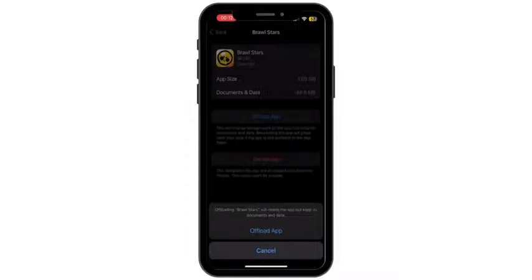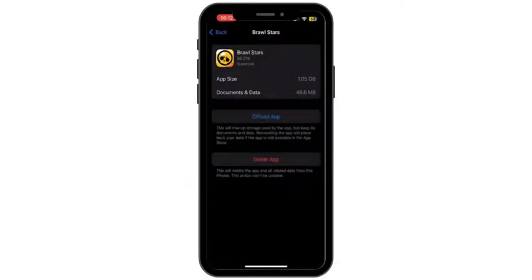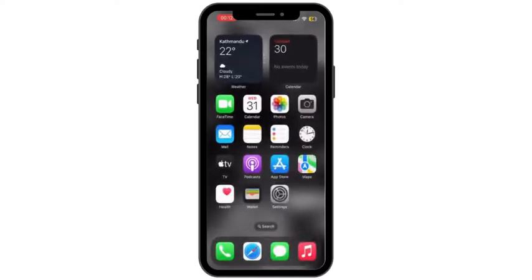But don't worry, it will keep its data and documents. After you are done uploading the app, make sure to reinstall it again. So once you are done with this step, head back and check if it's up to date or not. To check, go ahead and open up your App Store.